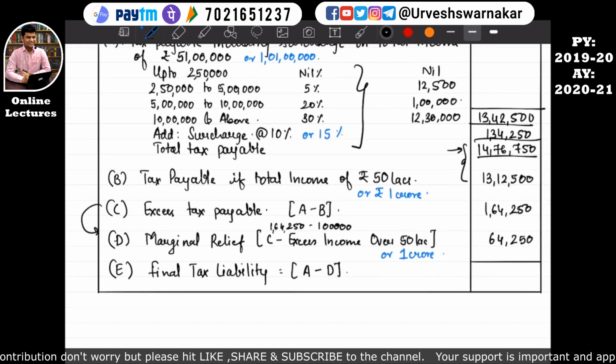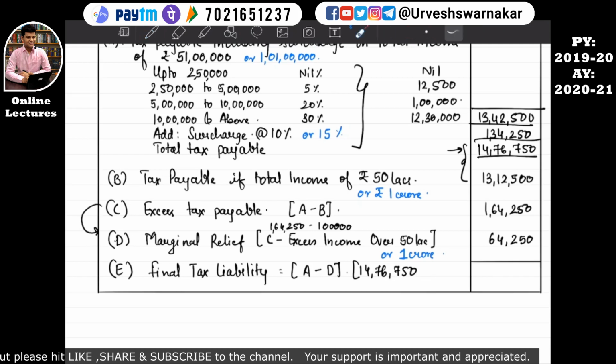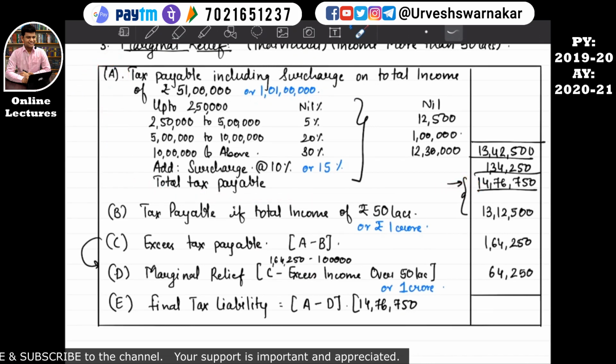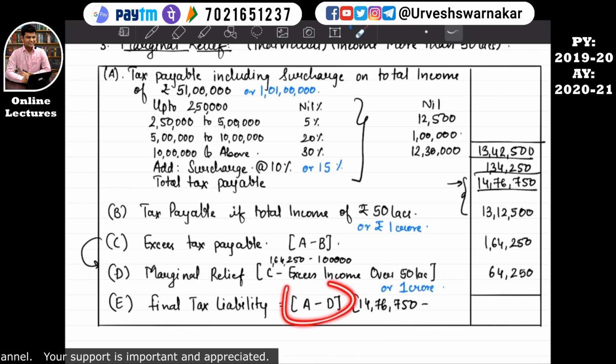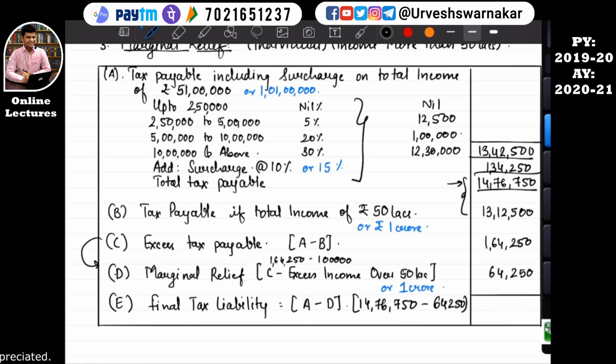So that means the assessee needs to pay 14 lakh 76,750, which is A. A we have calculated as 14 lakh 76,750. So I have written it here, 14 lakh 76,750, minus what I have written here, marginal relief. So what is the formula? A minus D. So D is equal to 64,250. So minus 64,250. Okay, so we'll calculate that.